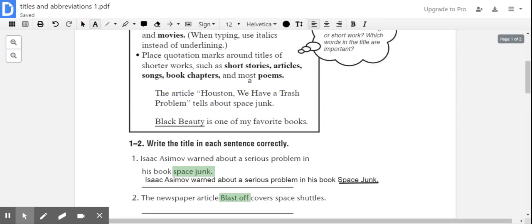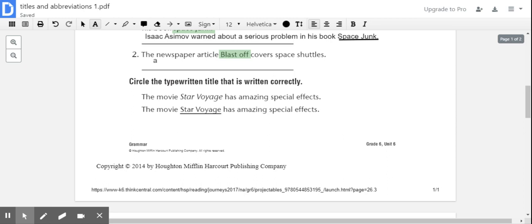Since, again, it's an article, it is a shorter piece of work, so we need quotation marks around it. So we're going to write the newspaper article, and then quotation marks, capitalize the Blast and the Off, quotation marks again, covers space shuttles.